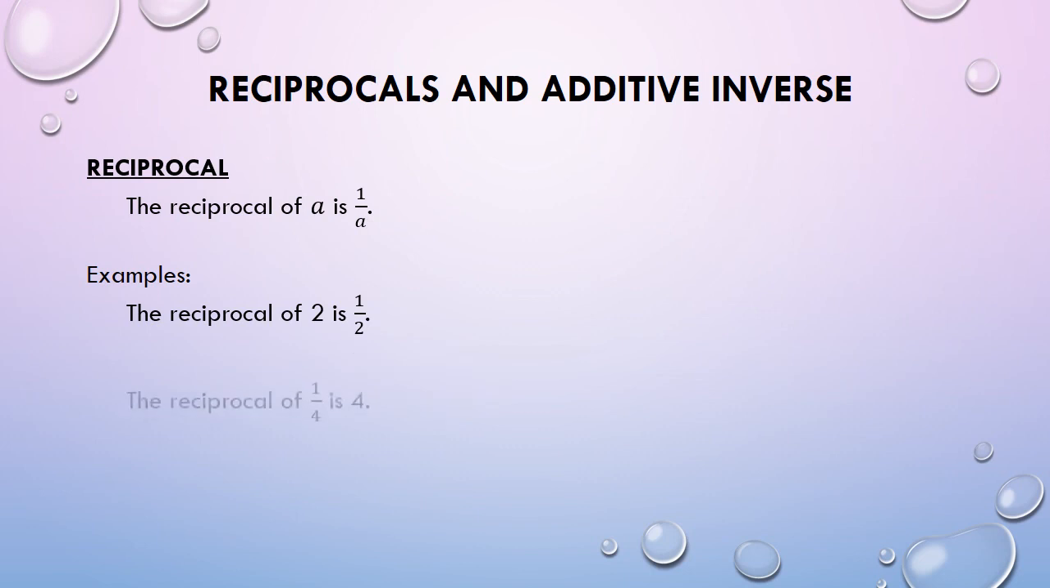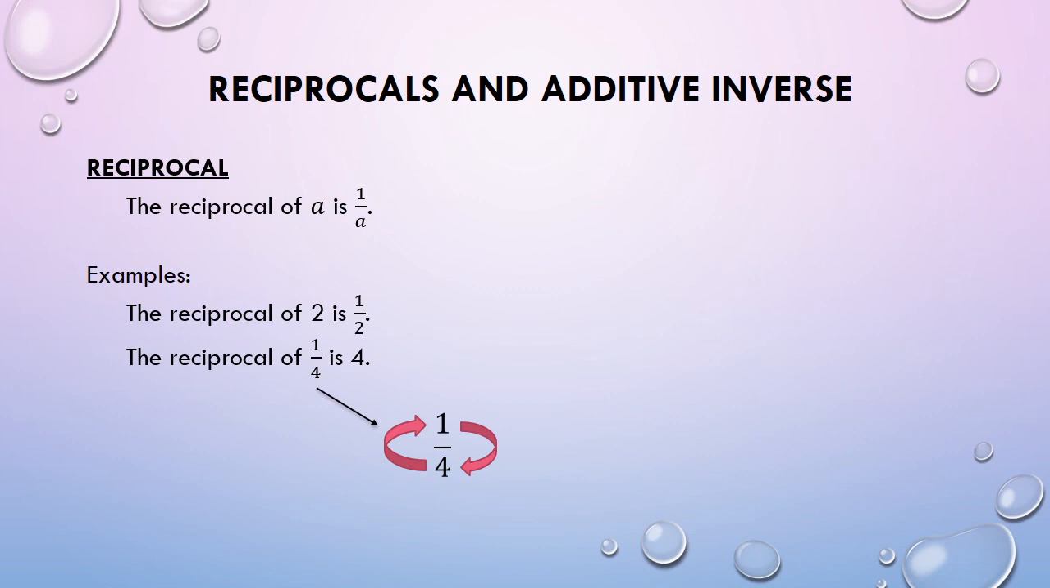Another example we have, the reciprocal of 1/4 is 4. So again, katulad pa rin ng ginawa natin kanina, pagpapalitin lang natin ang posisyon si 1 and 4. Si 1 dadalhin natin sa denominator at si 4 dadalhin natin sa numerator, which gives us 4 over 1 or 4. Last one, we have negative 2/3.